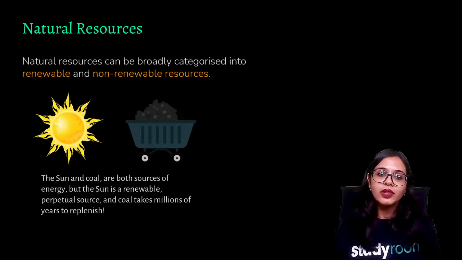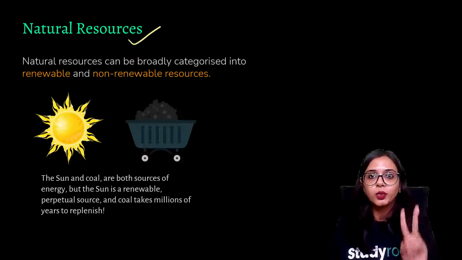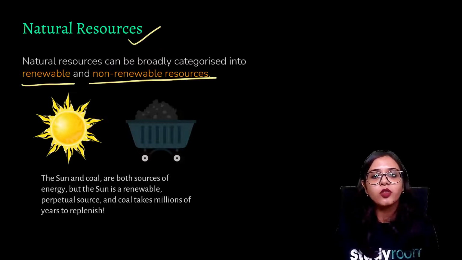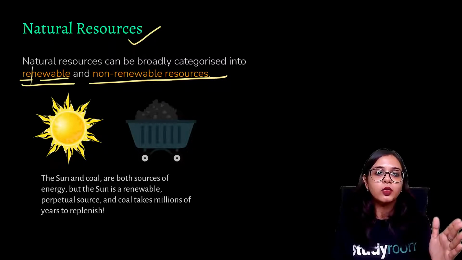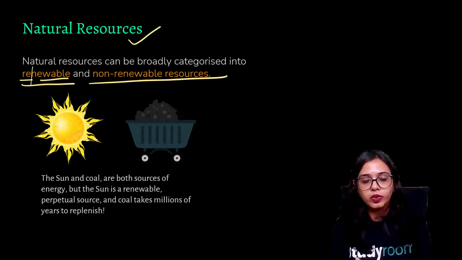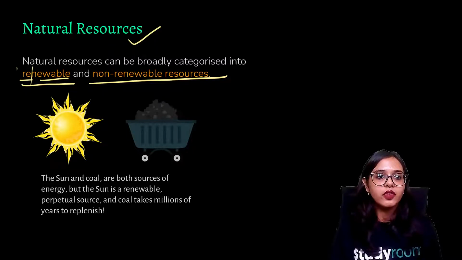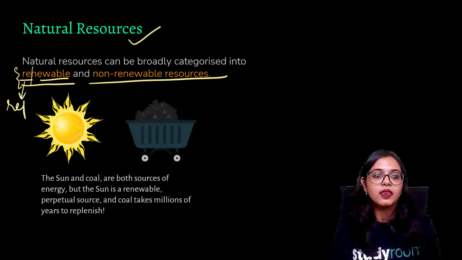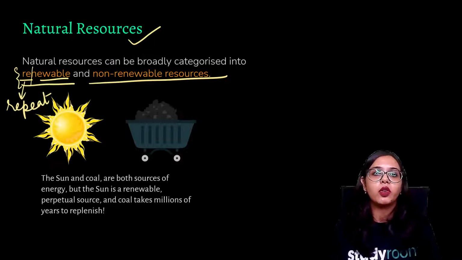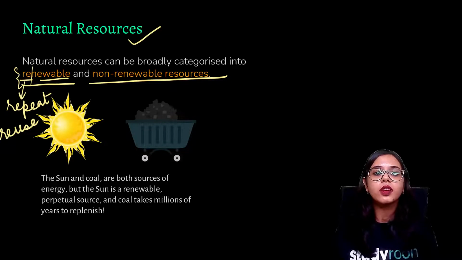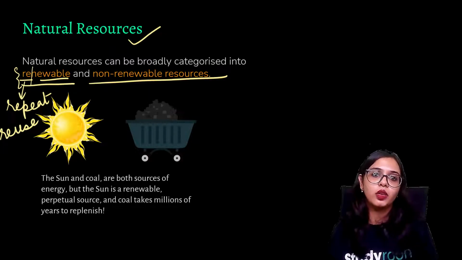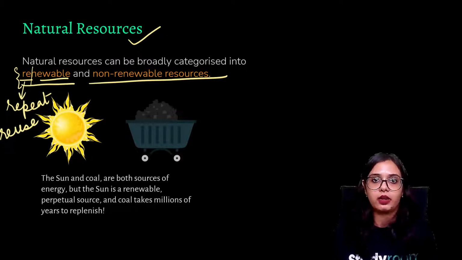Natural resources can again be divided into two types: renewable natural resources and non-renewable natural resources. Now, the term renewable can be divided into two parts: re and newable. So what does this re signify? Re you can understand as repeat, or reusing it again. Those resources that can be made new again, that can be reused, that can be repeated,